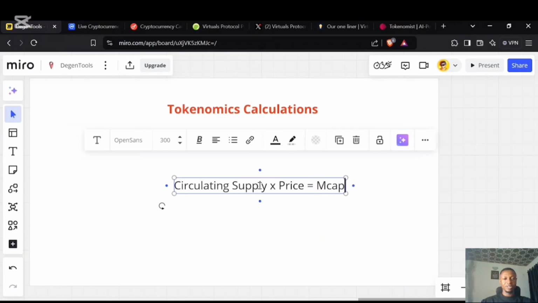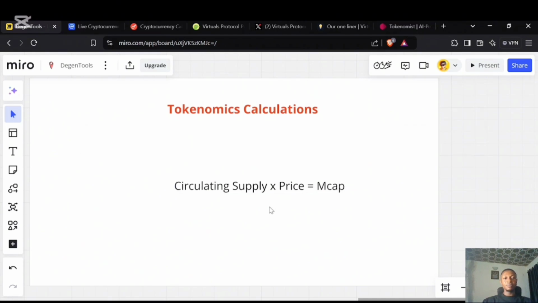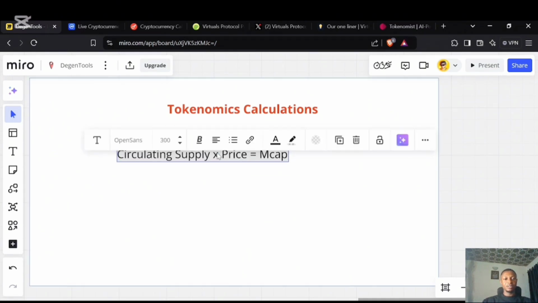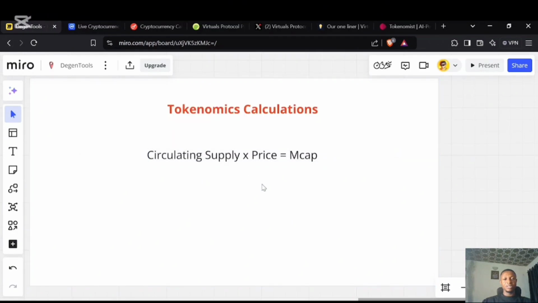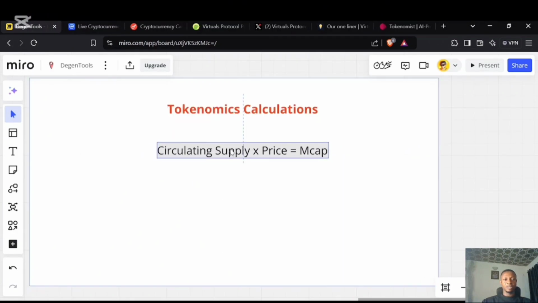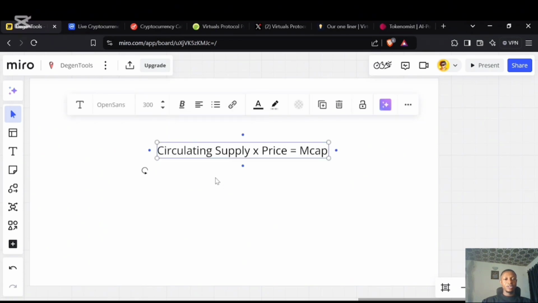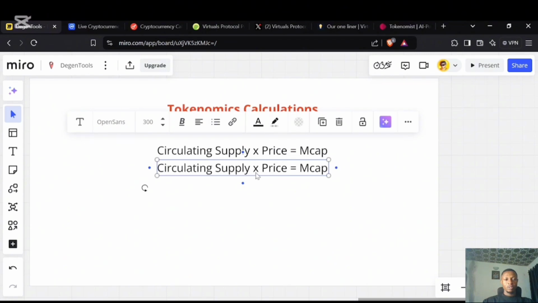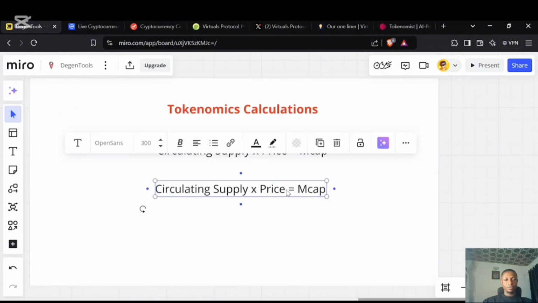So let's just call this MCAP, market cap. Remember I told us that market cap is the total money invested in a project. Now, we can also rearrange this formula. In other words, if you want to find the market cap, the market cap is equal to circulating supply times price.